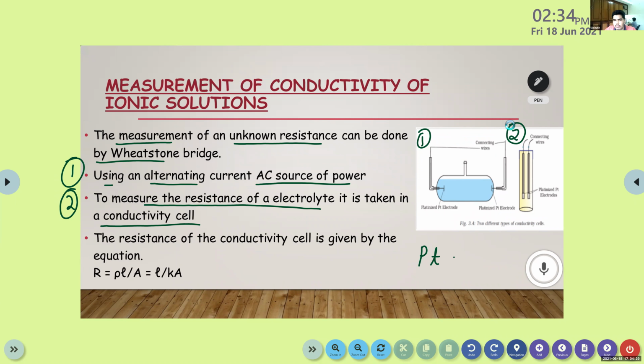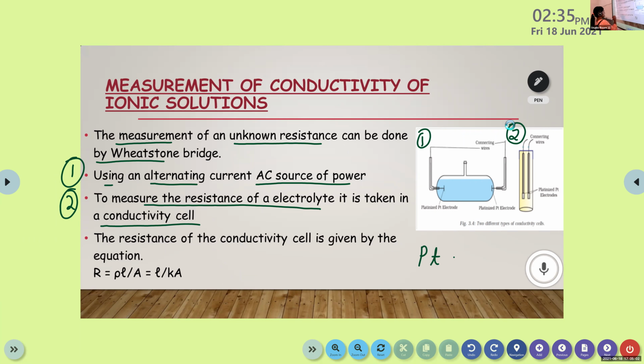Ma'am, should we learn this? No, this case that you just told, using platinum and all. You can just read that. If it's in the case of board exams, we do not predict the questions. That's in your textbook itself. Okay. Is it difficult? No, ma'am, I just asked. Okay, fine.